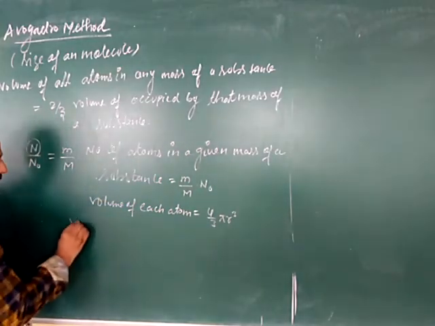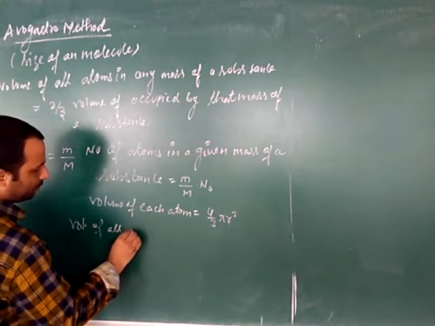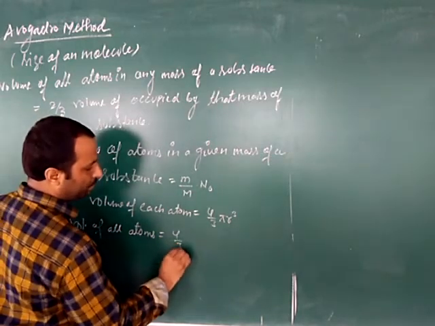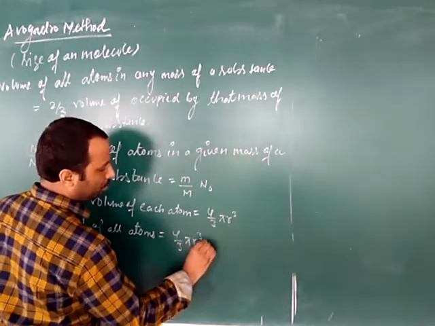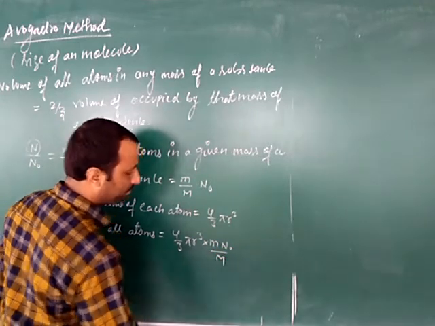So the volume of all the n atoms, how much? So can we multiply 4/3 pi r cube into m Avogadro number upon capital M?